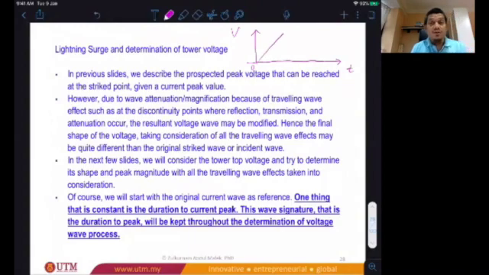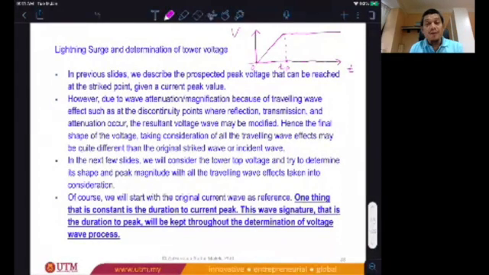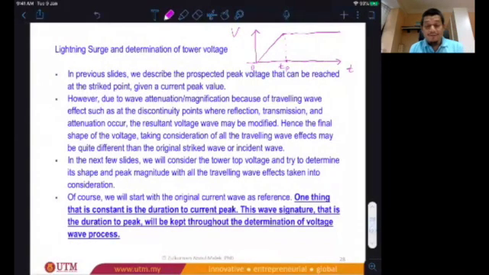I just use a straight line there. And then you reach a peak and then it will decay. But because it takes so long, almost straight line there. So the time, this is T peak. It's very important. The time to peak is very important.